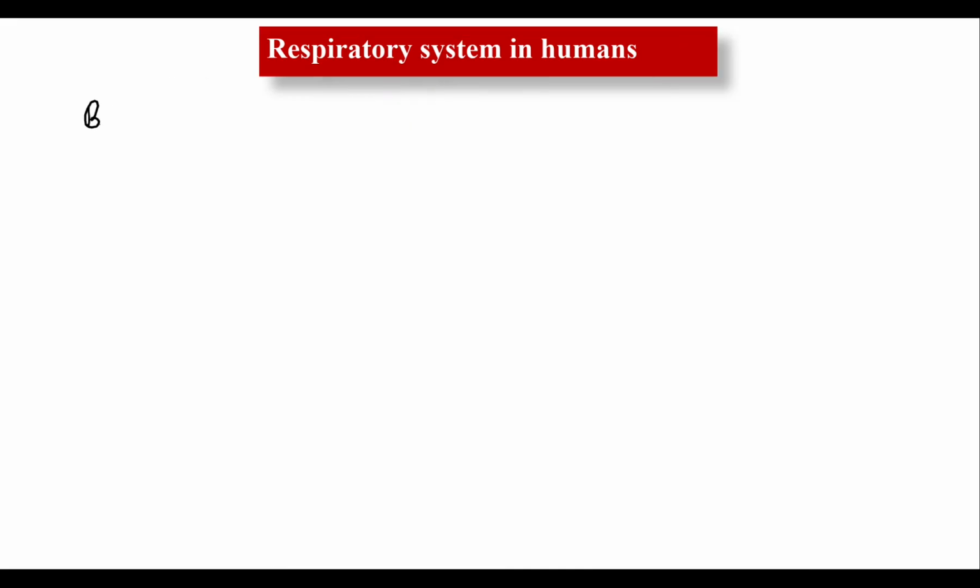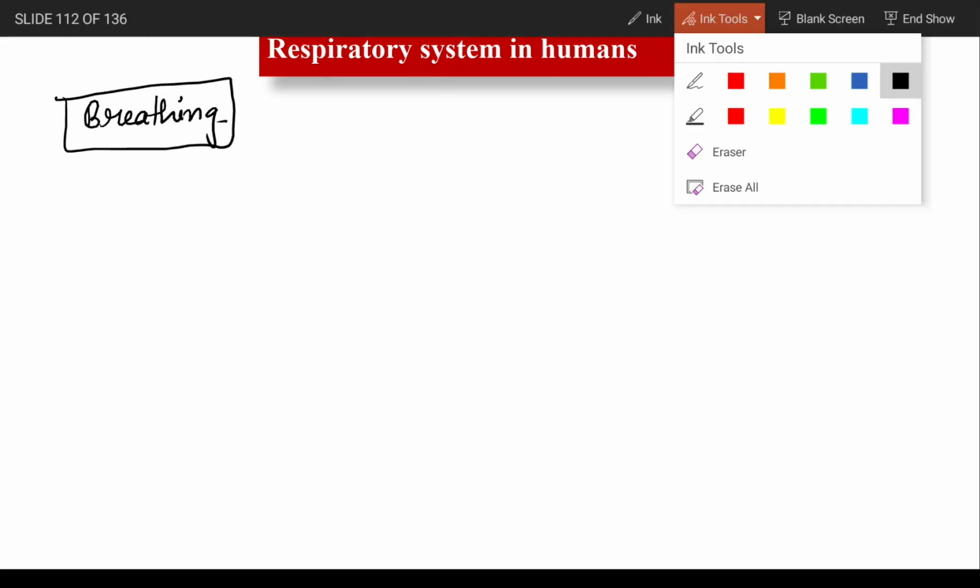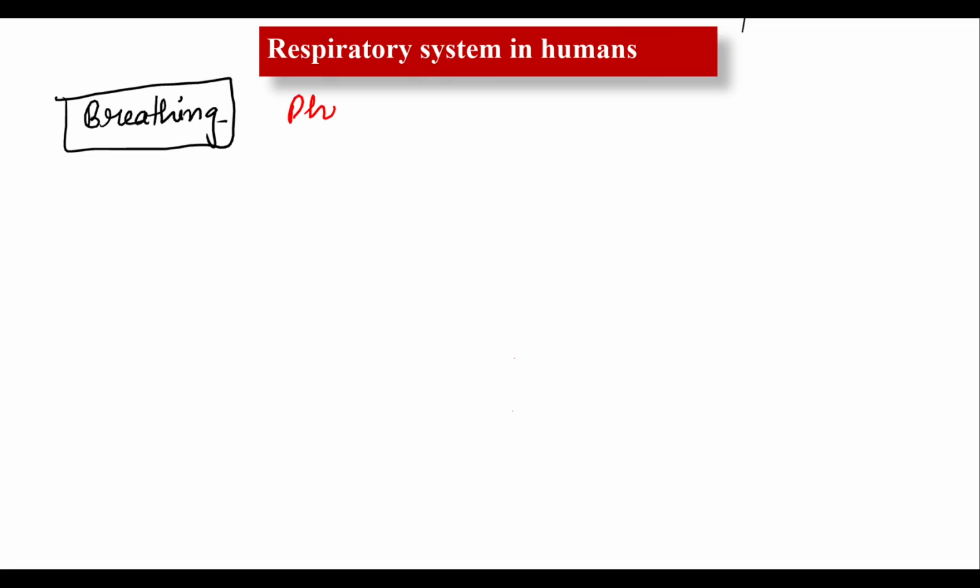Another heading again, that is breathing. We are talking about breathing first of all, then we move toward the mechanism of breathing. What do you mean by breathing? What type of process is breathing? It is a physical biological process. Why am I saying physical? Because when you inhale or exhale air, there is a movement in your body's organs. That's why it is a physical process.